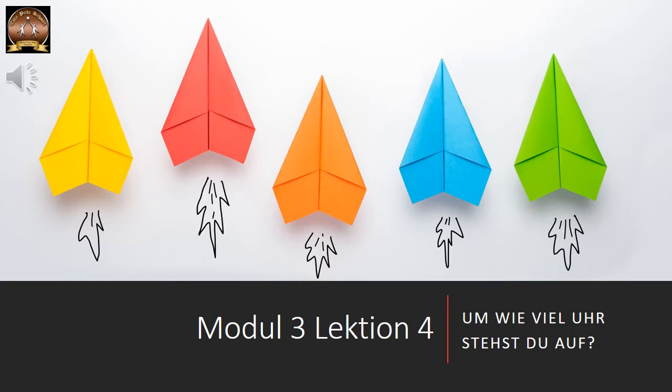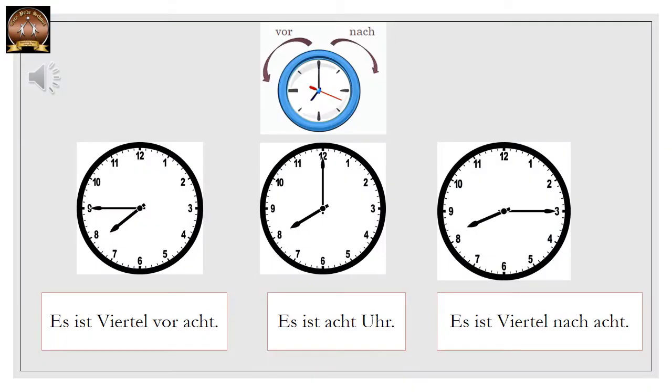So, let's start. As we saw yesterday, first we take the reference of the exact time, that is, the minute hand is at 12 o'clock. In that case, we say es ist 8 Uhr. For example, in the middle clock, es ist 8 Uhr. But now, if there are 15 minutes to 8 o'clock, then we say es ist Viertel vor 8. Viertel means 15 minutes and vor means before. So, es ist Viertel vor 8.